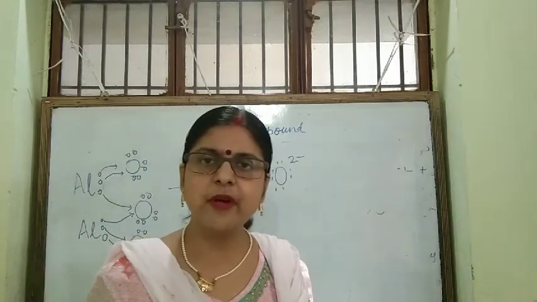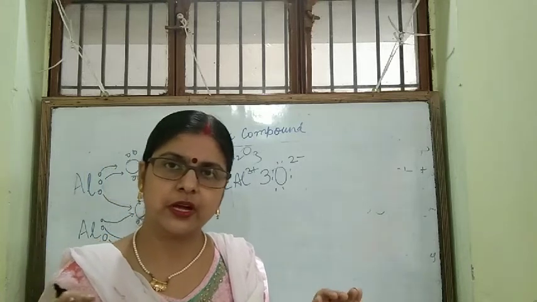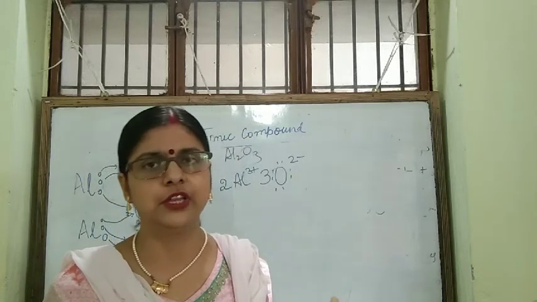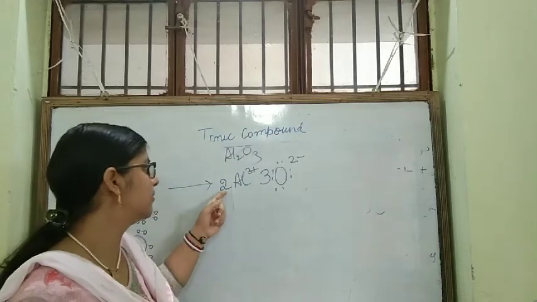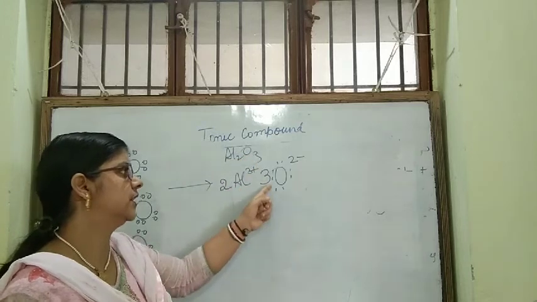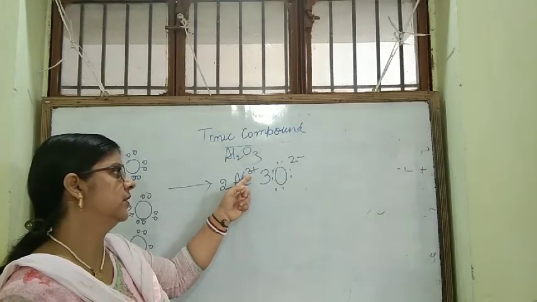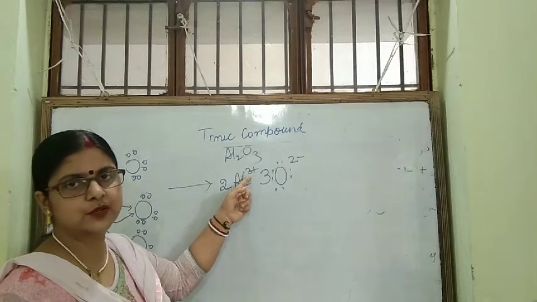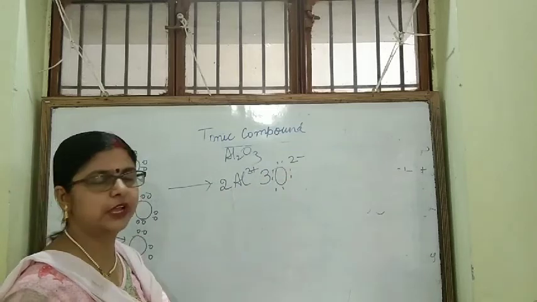So, do remember the number of atoms involved in the formation of the molecule, that is the compound, that you are presenting here. 2 aluminum, 3 oxygen. Number of electrons it is losing, that you are showing here. It's losing 3, so it is 3 plus. It's gaining 2, so it is 2 minus.